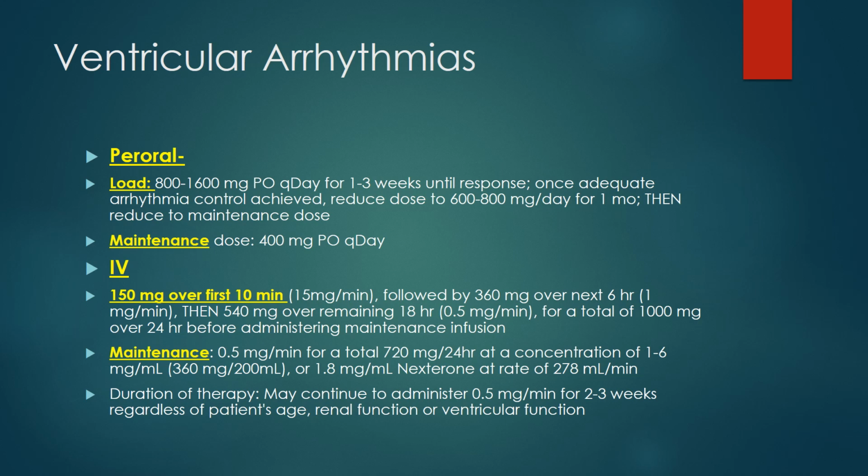So the loading dose we give for 24 hours in 3 divided doses, and 1 gram total. Maintenance is 0.5 milligram per minute, for a total of 720 milligram per 24 hours, at a concentration of 1 to 6 milligram per milliliter. Okay, then duration of therapy: may continue to administer 0.5 milligram per minute for 2 to 3 weeks regardless of patient's age, renal function or ventricular function. Okay, moving to the next slide.